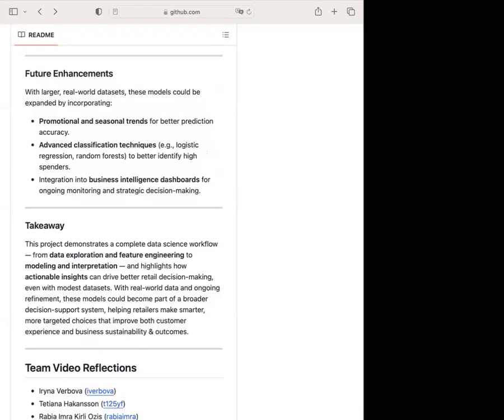So for next step, if we have more time, our team would explore adding seasonality and loyalty or promotional history in the project, and to improve our classification performance as well. And we're also going to use more advanced models or additional features on it.